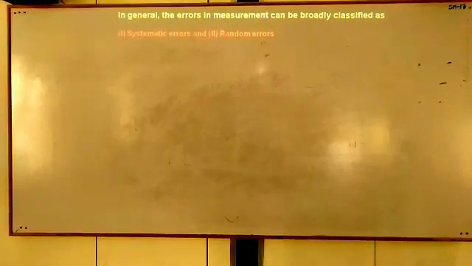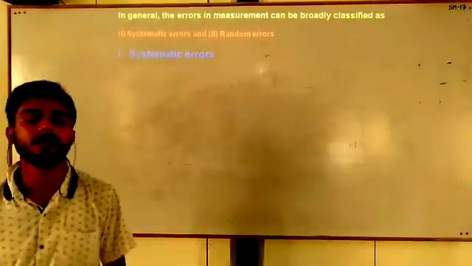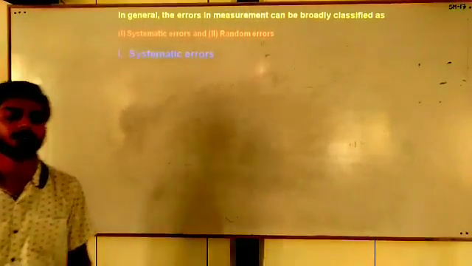We are going to discuss classification of measurement. Students, we will discuss classification of measurement. We are classifying the measurements, or our errors, in 2 types: systematic error and random error. Then let us start with the systematic error. What is the systematic error?